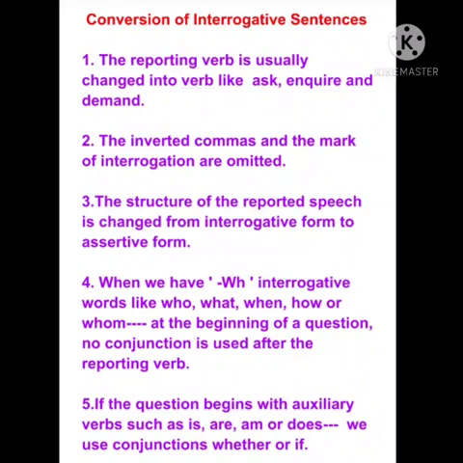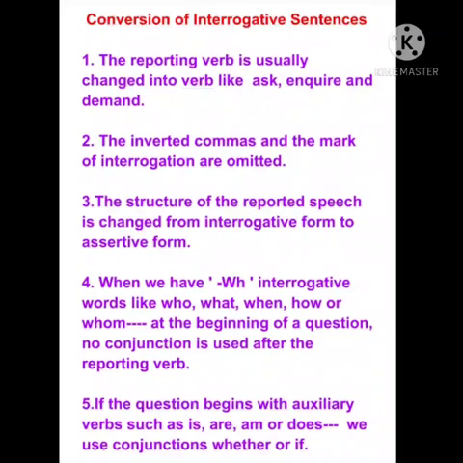Moving ahead with the second kind of sentences, which are interrogative sentences, and the points you have to maintain while converting them into indirect speech. The very first point says the reporting verb is usually changed into verbs like ask, enquire, and demand. As usual we write told instead of said, but when the reported speech, the inverted comma sentence, is interrogative, the reporting verb will never be written as said or told. Instead you have to write ask, enquire, or demand.